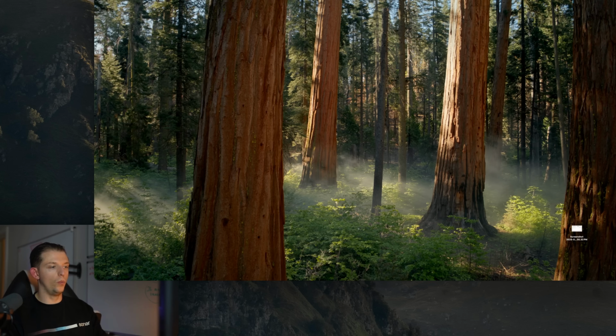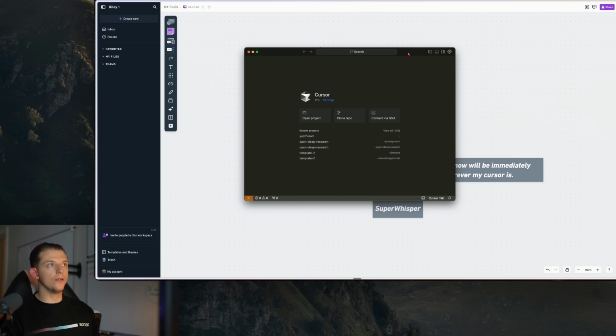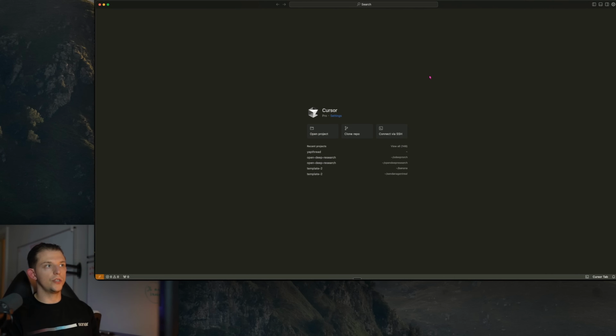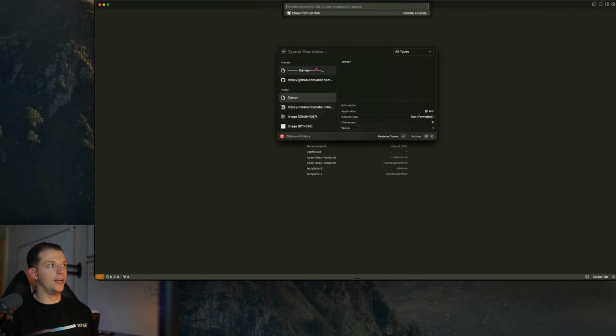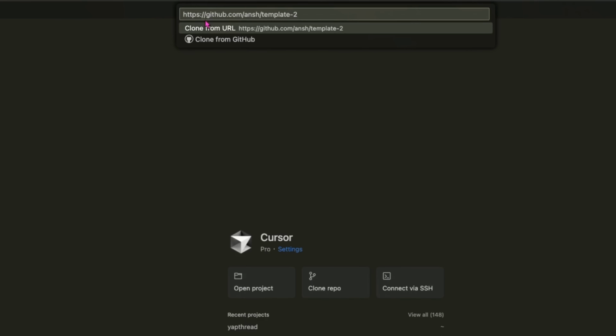So once you download Cursor, you're going to open up a new Cursor window. So here is a brand new Cursor window. And the hardest part about these projects is getting started. And so we're gonna start off from a starting point or a template. And it's basically like a blank Next.js app. This template now has over 25,000 forks. All you need to do to get started on Cursor is to click clone repo, and you're gonna paste in this link right here. I have it saved at the top of my clipboard manager, and here it is.